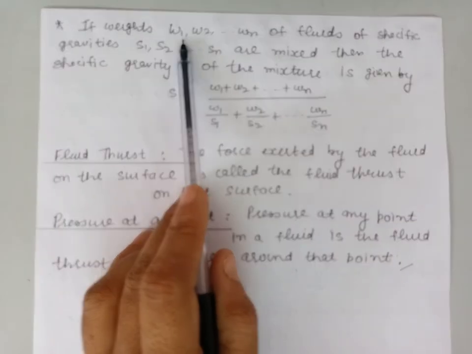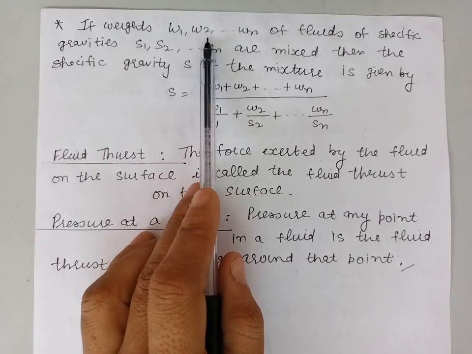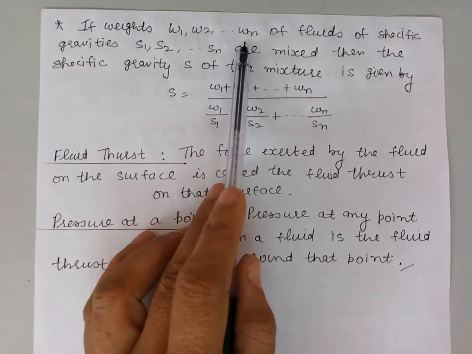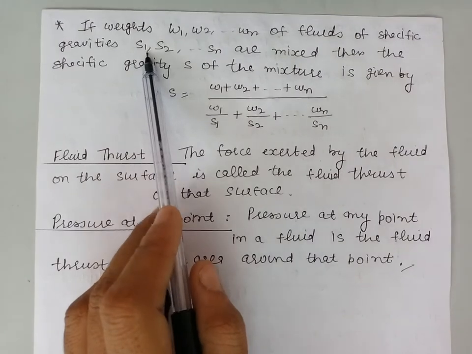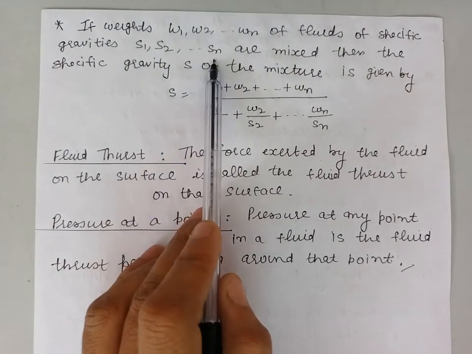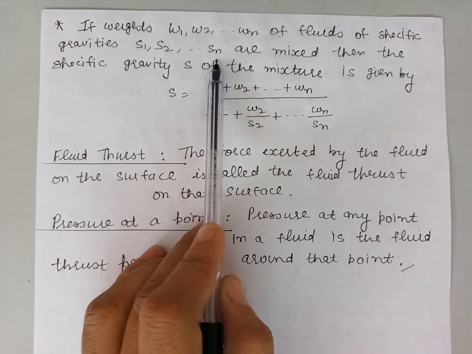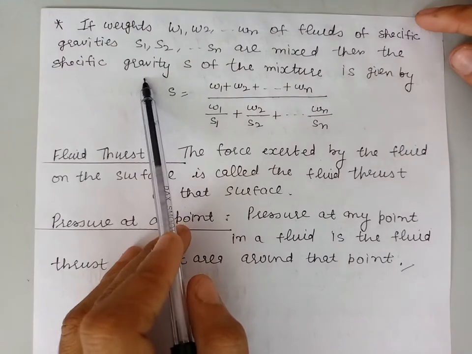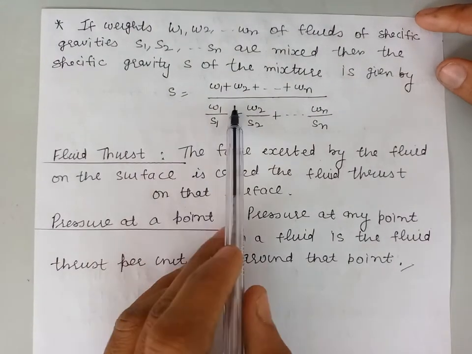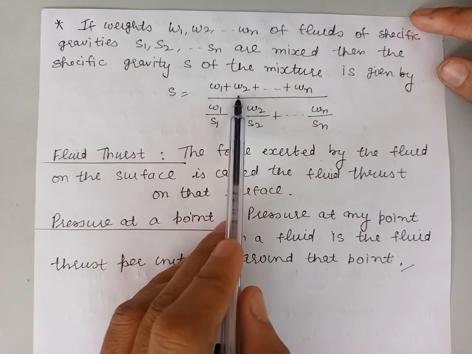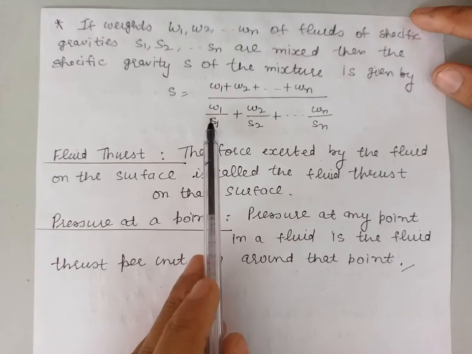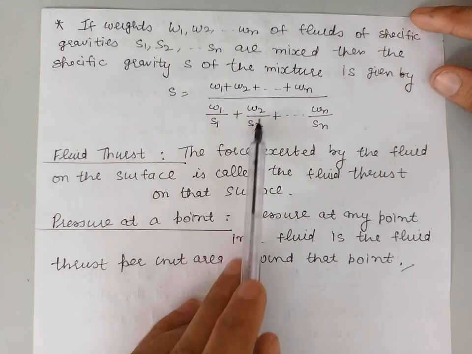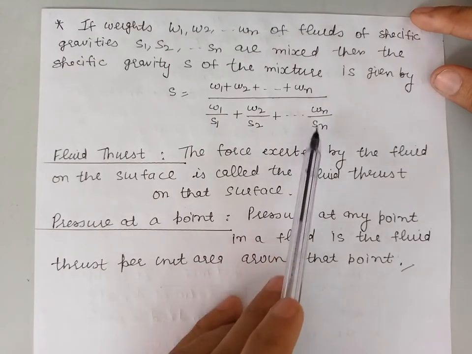If the weight of the first fluid is W1, of the second fluid W2 and of the nth fluid Wn, and the specific gravity of the first fluid is S1, of the second fluid is S2 and of the nth fluid is Sn, and these fluids are mixed together to form a mixture, then the specific gravity of the mixture is given by the ratio of W1 plus W2 plus W3 up to Wn with W1 upon S1 plus W2 upon S2 and so on up to Wn upon Sn.